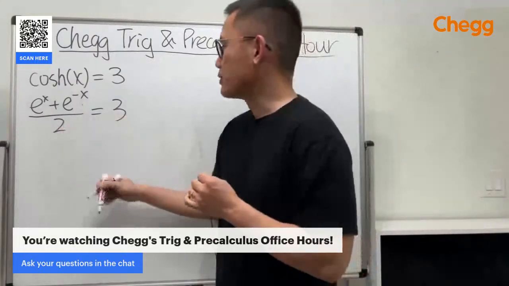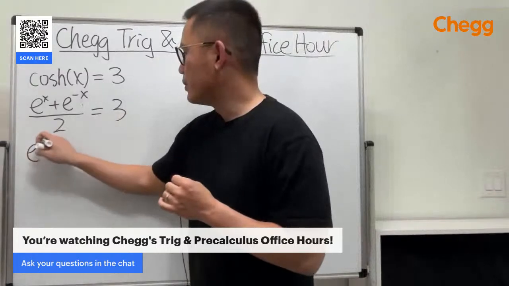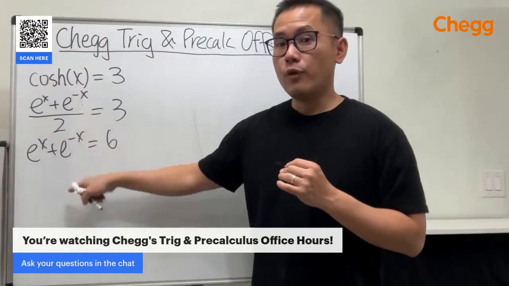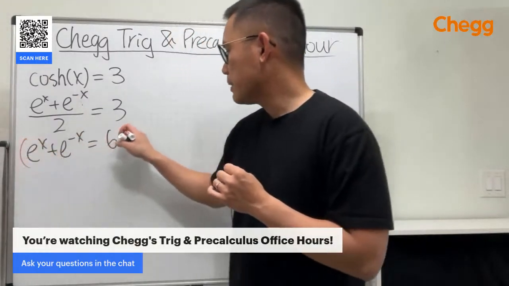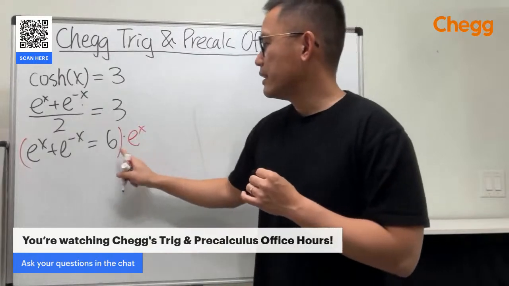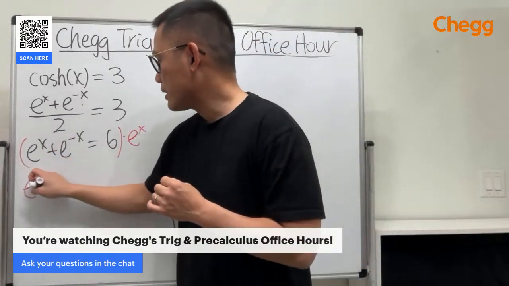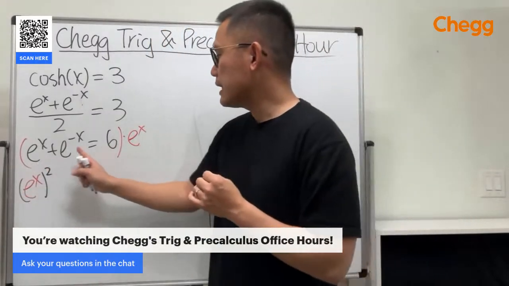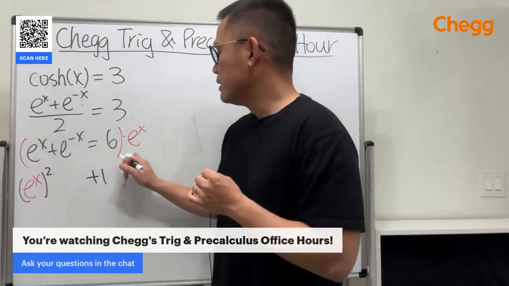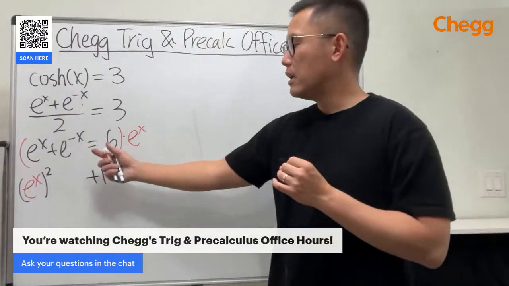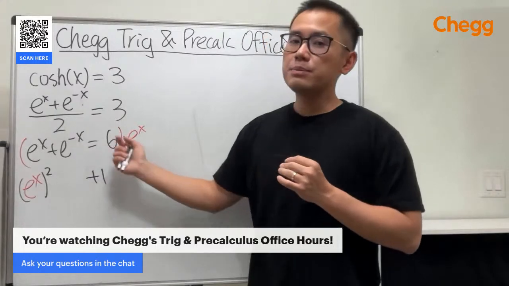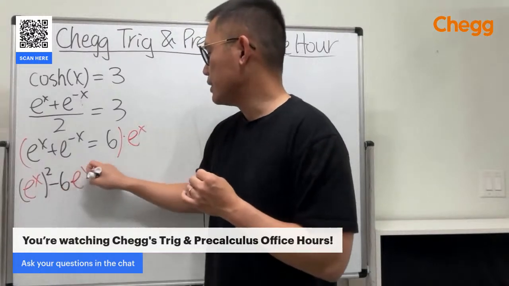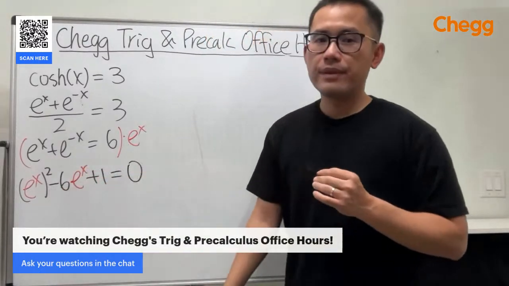So let's multiply 2 to both sides, and then we will have e to the x plus e to the negative x is equal to 6. But this is like 1 over e to the x. Let's multiply this equation by e to the x. This times this is e to the 2x. Let's write it as e to the x squared. This times this is plus 1. This times this is 6e to the x. On the right-hand side of the equation, let's move to the other side, and that will become minus 6e to the x. And that's equal to 0.